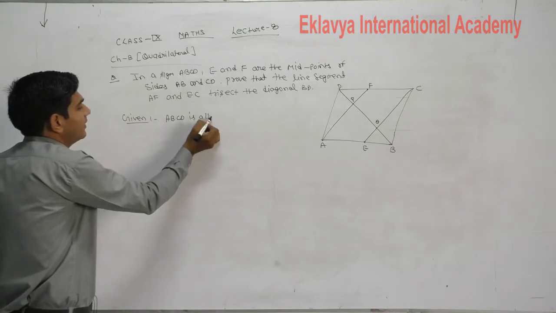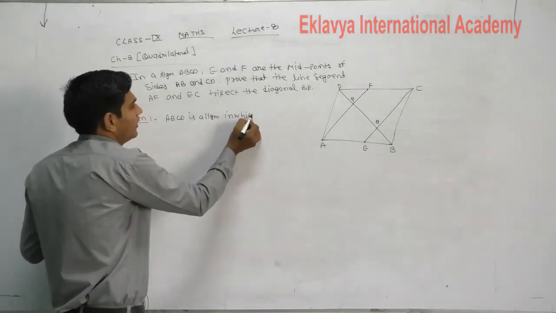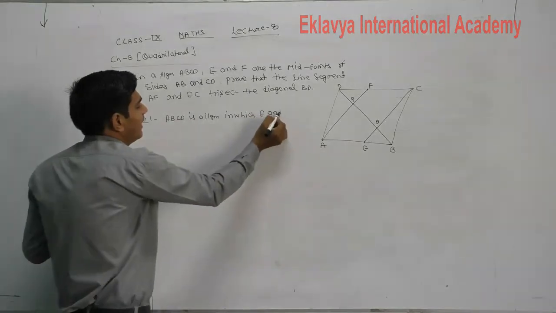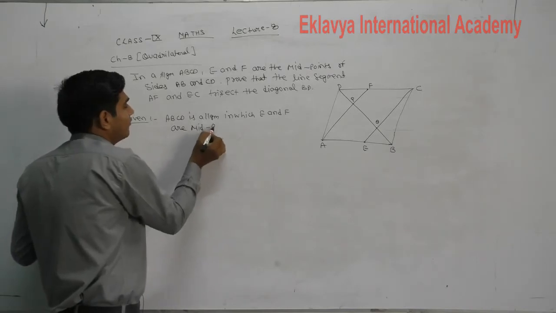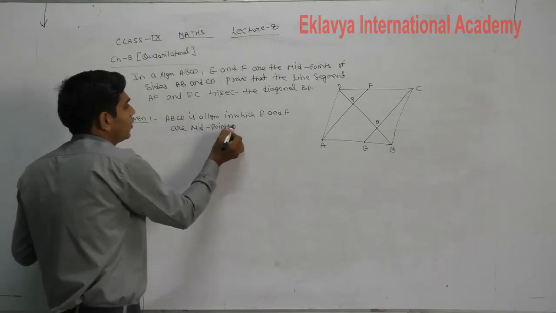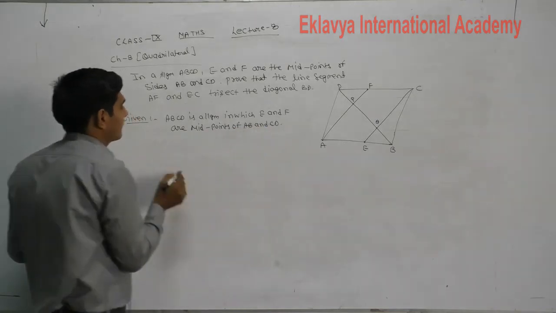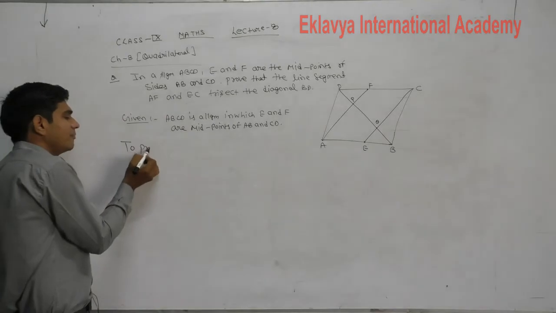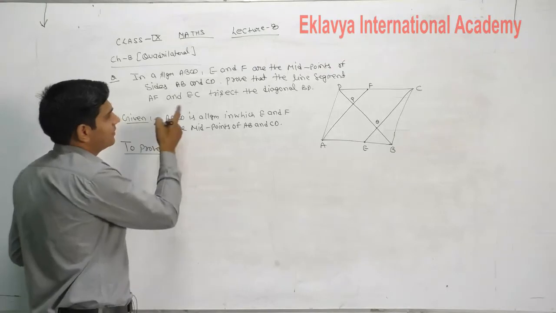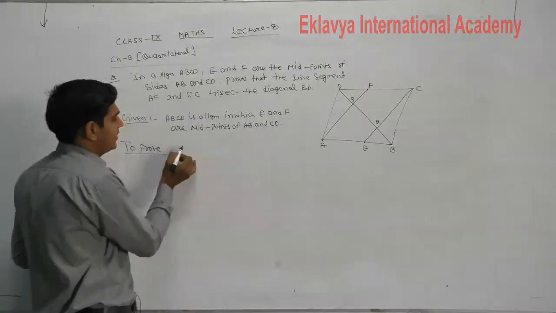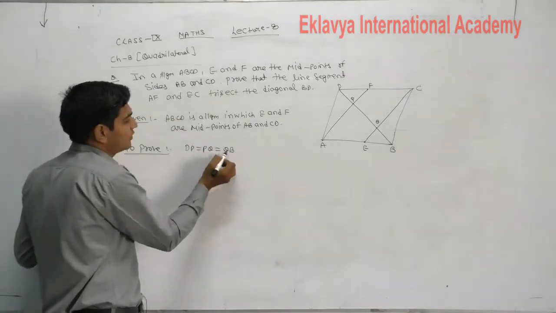ABCD is a parallelogram in which E and F are midpoints of AB and CD. What we will prove here, students, proof क्या करना है? AF and EC trisect the diagonal BD, meaning DP is equal to PQ is equal to QB.